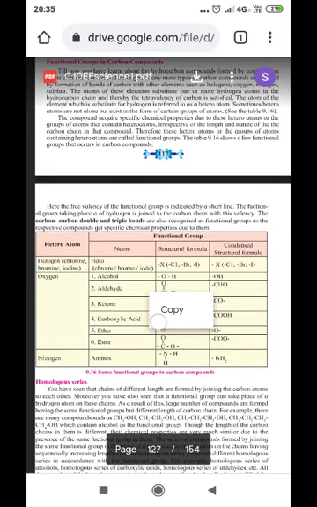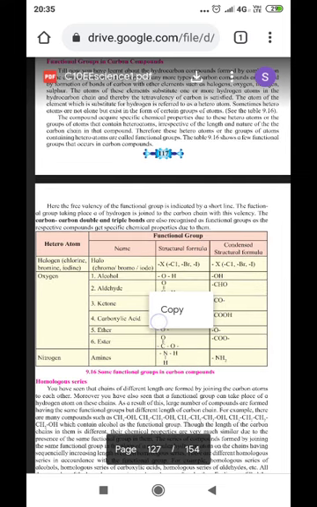The compound acquires specific chemical properties due to these heteroatoms or the group of atoms that contains heteroatoms, irrespective of the length and the nature of the carbon chain in that compound. Therefore, these heteroatoms or groups of atoms containing heteroatoms are called functional groups. Table 9.16 shows a few functional groups that occur in carbon compounds.